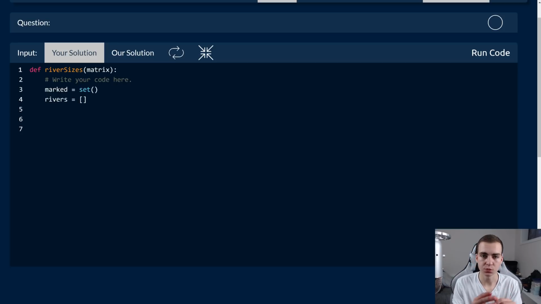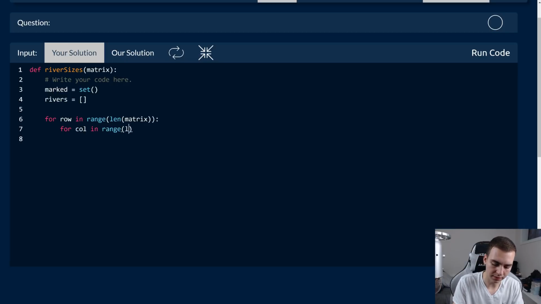What we're going to do next is what I've explained, and I'm just going to follow the algorithm that I explained to you guys on the previous page. We're going to loop through every single position in the matrix, starting from the very top left, going to the very bottom right. So we're going to say for row in range, the length of matrix, like that. Then we're going to say for col in range, the len of matrix, and then row, like so.